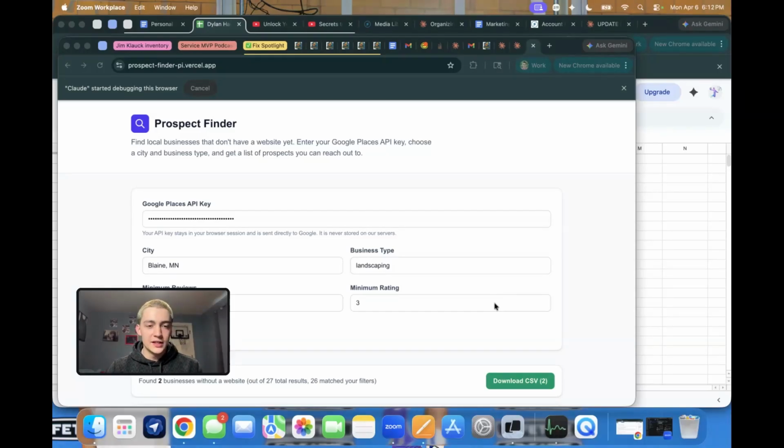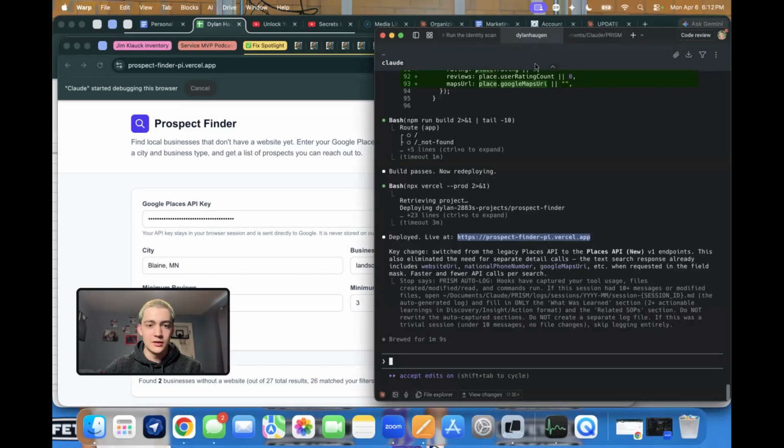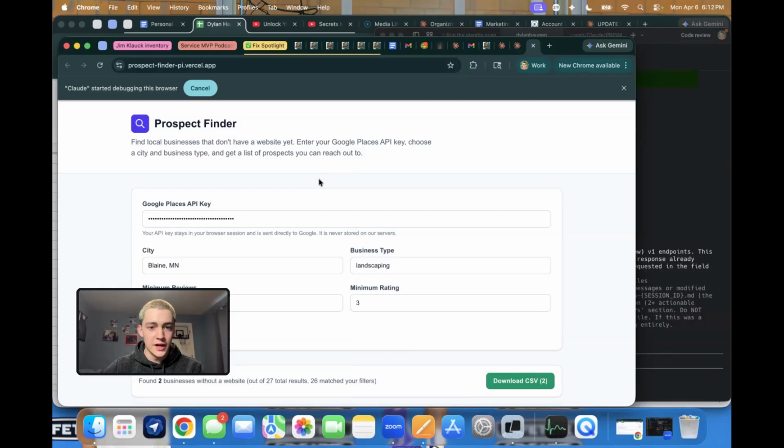This is a tool that I just built using Claude Code in about 20 minutes of my own time. Yes, Claude was definitely running for longer than that, but long story short, this is a tool that finds local service businesses, or just, yeah, under a certain vertical, without a website. So I have some friends that were wanting to start a web design agency, and they wanted to find local service businesses without a website, call them, basically say, okay, we'll set you up a website, blah, blah, blah.